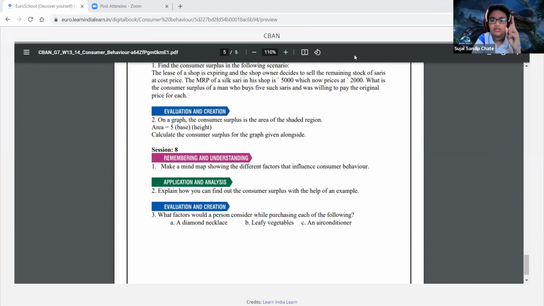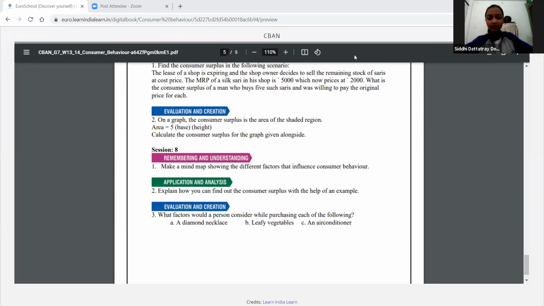Ma'am, Sujal. Ma'am, but Sujal, you were the first one raising your hand. When I gave you a chance, you lowered your hand. And then you can see most of the students are raising their hands. Sujal? Okay, Tashif, you can lower your hands. Yes, Siddhi, what do you want to say?